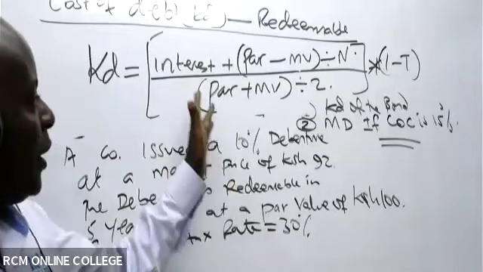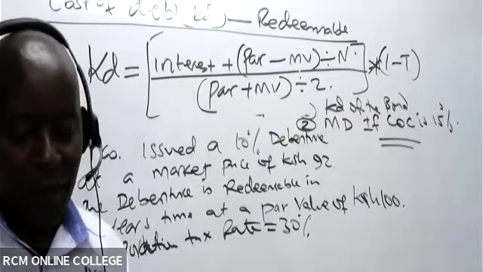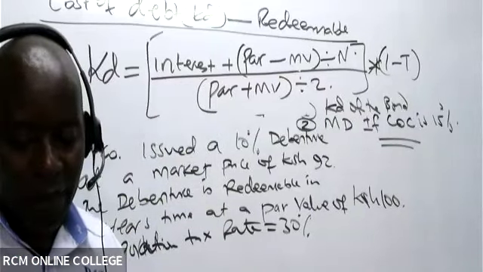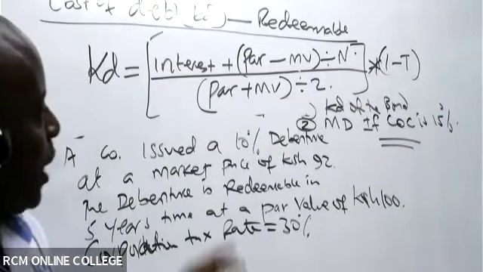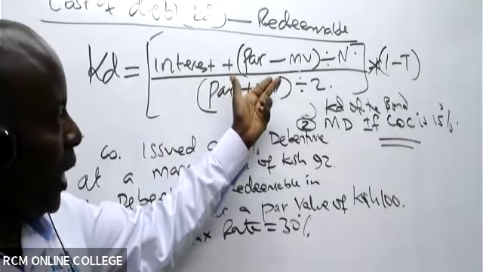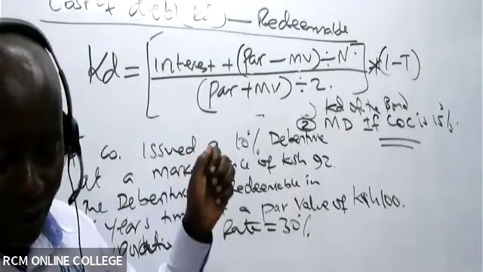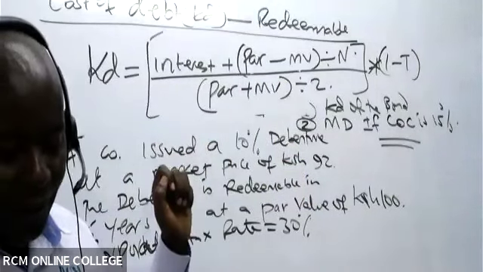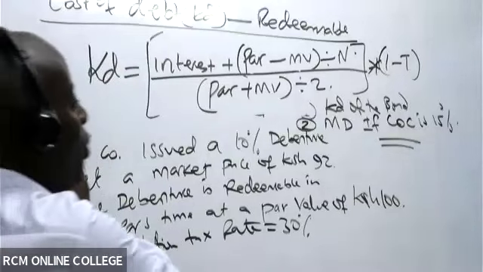So have they been able to write this formula? So we have here interest amount plus the capital gain. I have bought this thing for 92 and I'll get back 100. So let's now do this question pretty fast.